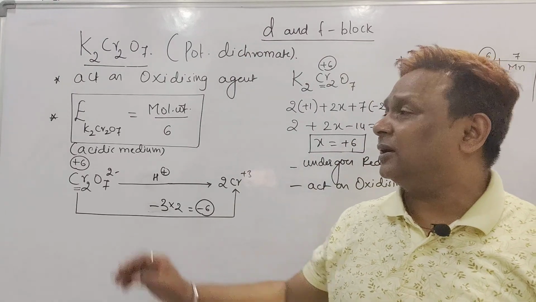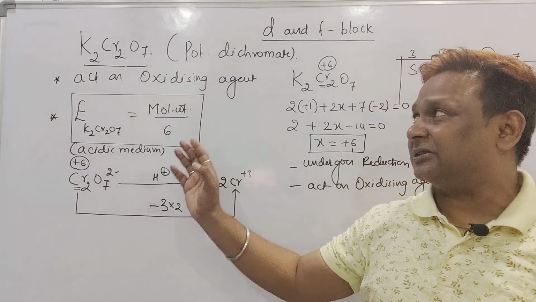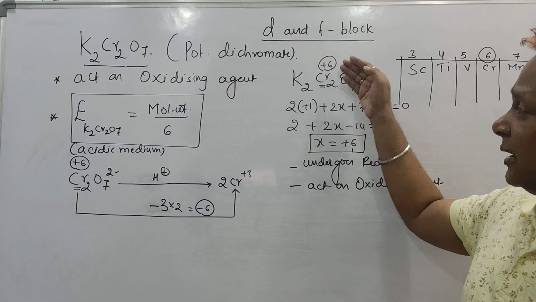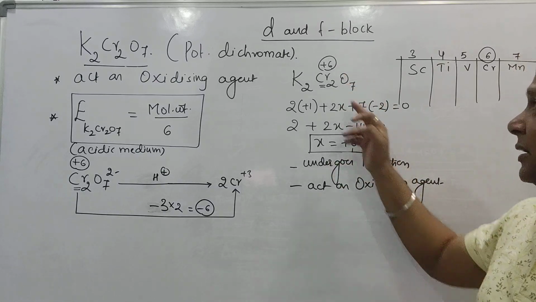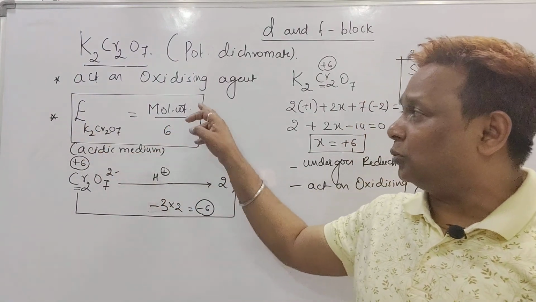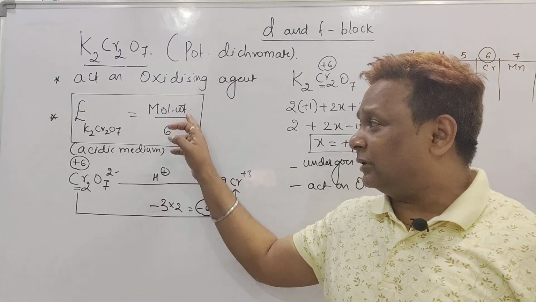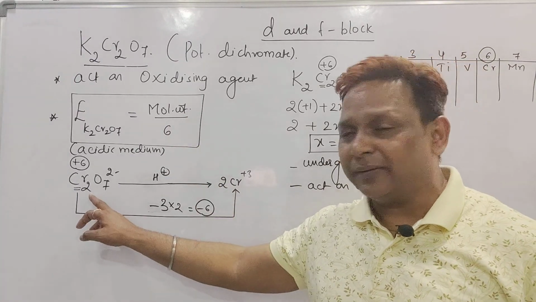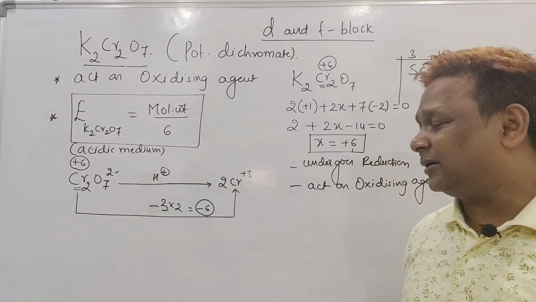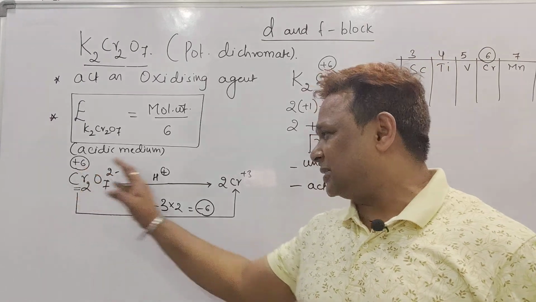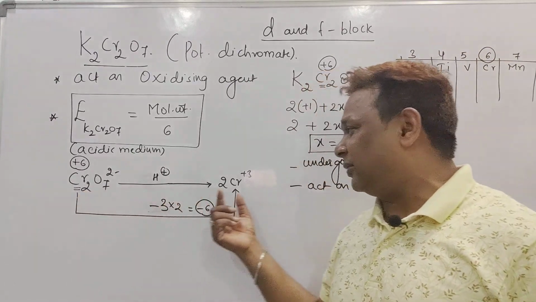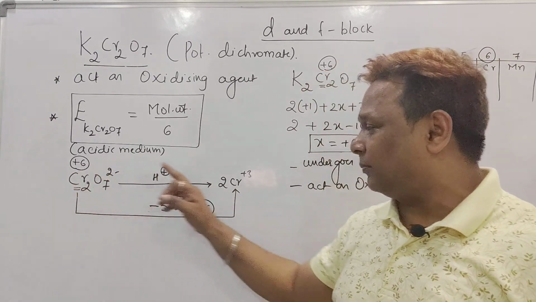The first point we have seen: K2Cr2O7 acts as an oxidizing agent because chromium is at its highest oxidation number, so it can undergo reduction, and as it can undergo reduction, it acts as an oxidizing agent. Second point: the equivalent weight of potassium dichromate is equal to molecular weight divided by 6, because equivalent weight is molecular weight divided by the change in oxidation number. This is the half reaction I have written, a reduction reaction: the dichromate ion is converted into the chromium ion, with the oxidation number changing from +6 to +3.